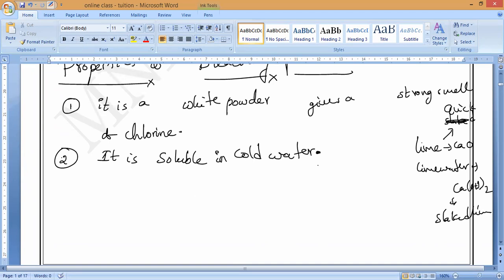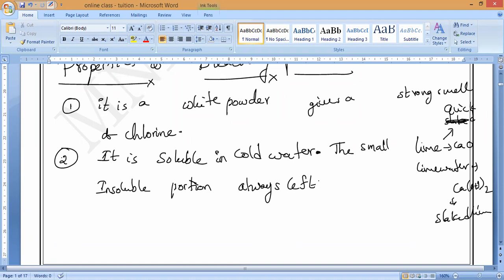It is soluble in cold water. The small insoluble portion always left behind in the water, what is that insoluble one?